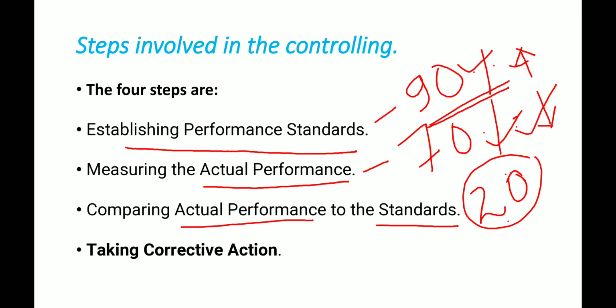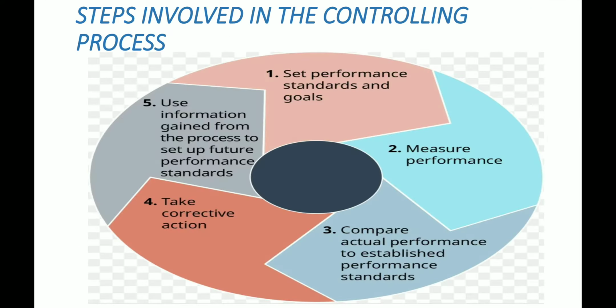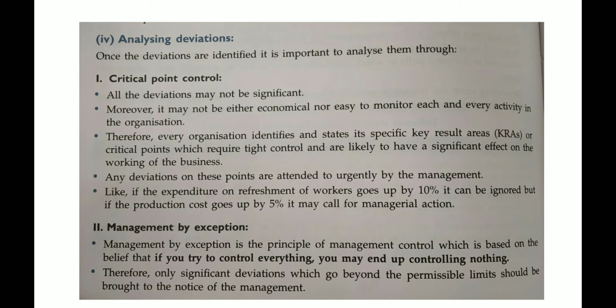For this we have to analyze the deviation. There are so many methods for analyzing the deviation, but in your course you have to study 2 methods. First of all, critical point of control. It means keeping the focus on some key areas or key result areas, and if there is any deviation in these key areas, then it must be attended to urgently.